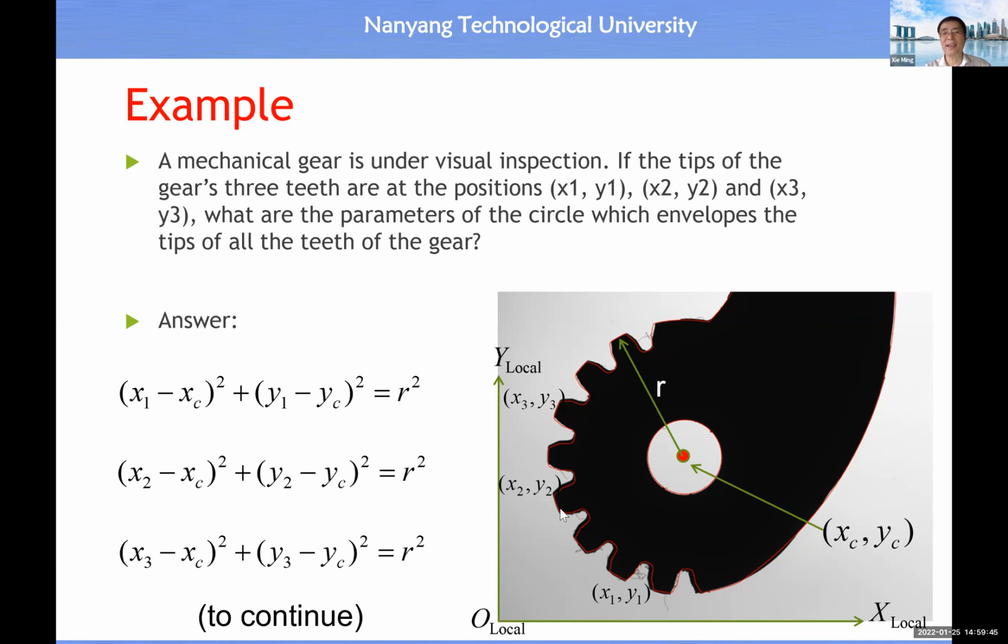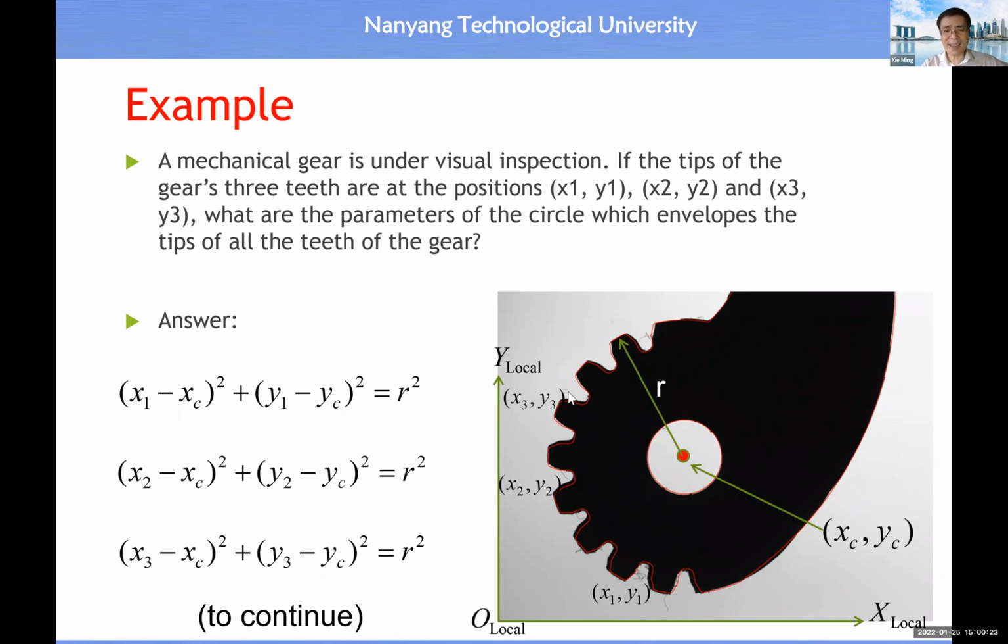If the measurement system tells you (x1, y1), (x2, y2), and (x3, y3), we want to know what xc, yc are, and what the radius is. Then you can compare the measured parameters with the design specification in order to know whether this machined part conforms to the design specification or not. So this is a typical example of making use of measurement of 2D geometry to undertake quality control for visual inspection.